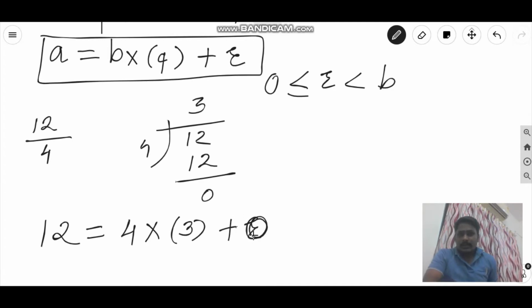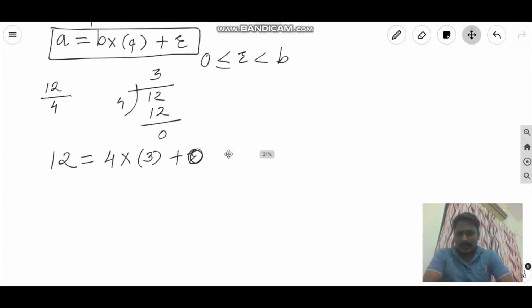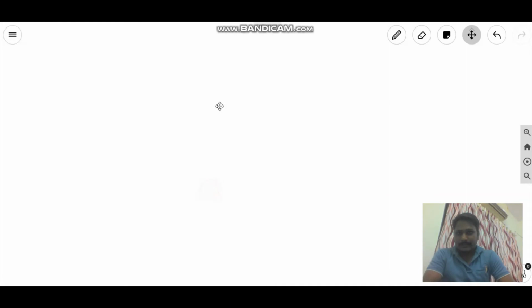So here we say that 12 is completely divisible by 4. So the value of r can be 0. The value of r should be greater than or equal to 0, sometimes it may be 0, and it should be less than b. Now why we are taking this value of r less than b, we understand with an example.